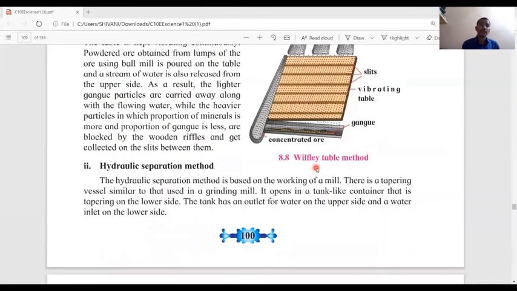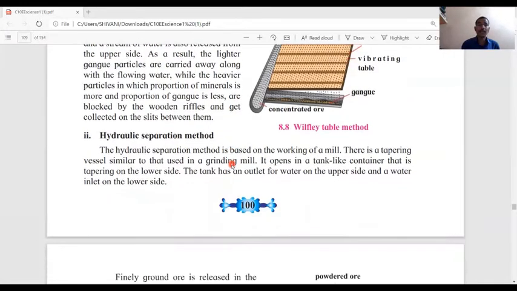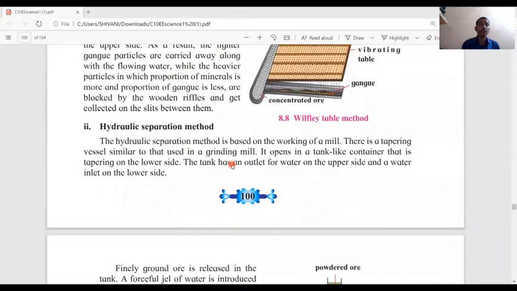Now, the second separation method is the hydraulic separation method. The hydraulic separation method is based on the working of a mill. This is a tapering vessel similar to that used in a grinding mill. It opens into a tank-like container that is tapering on the lower side. The tank has an outlet for water on the upper side and a water inlet on the lower side.